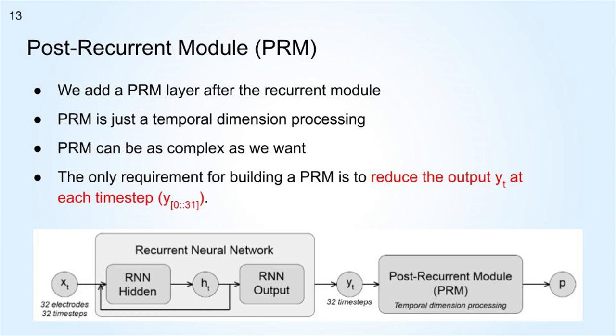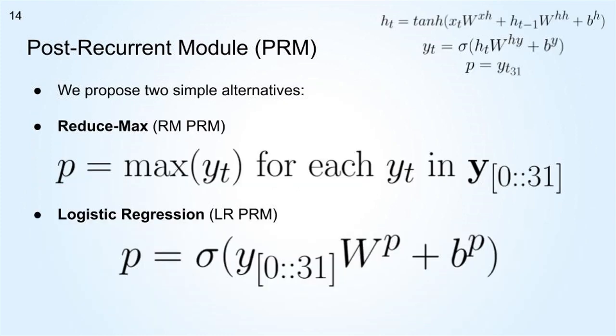Basically, we keep the output Y at every time step, not just the last one, and we add a mechanism that processes the temporal dimension. The interesting point here is that this module can be as complex as we want, and the only requirement for building this is to reduce the temporal dimension of the output Y. Remember that the output of the vanilla Elman network P is Y at the last time step.